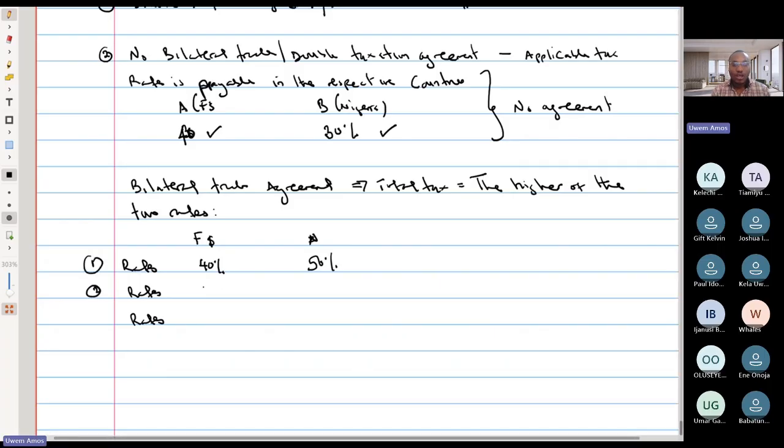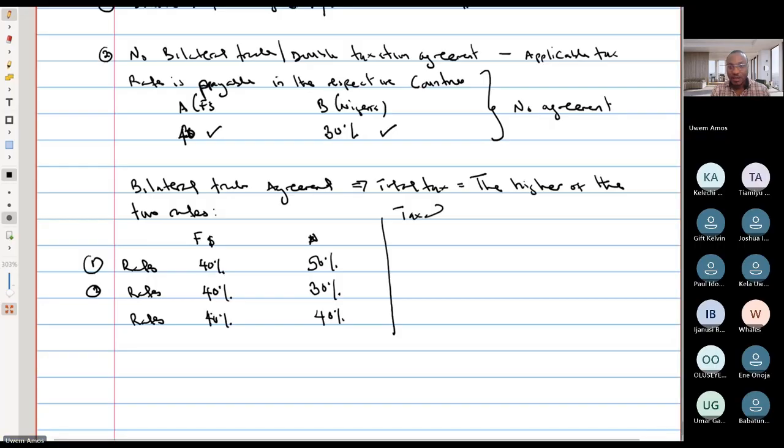In the second scenario, the tax rate in $F is 40% and the tax rate in Nigeria is, say, 30%. And in the third scenario, the tax rate in $F is, say, 40%, and the tax rate in Nigeria is 40%. So how would we treat tax under each of these scenarios?